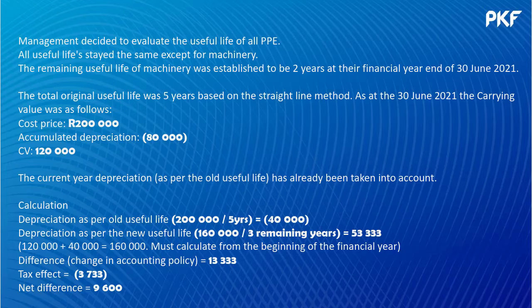Our calculation will be as follows. Depreciation as per our old useful life will be 200,000 Rand divided by 5 years, which is 40,000 Rand per year. The depreciation as per the new useful life is 160,000 Rand divided by the 3 remaining years, which is 53,333. Remember that we are calculating the new useful life from the beginning of this financial year.